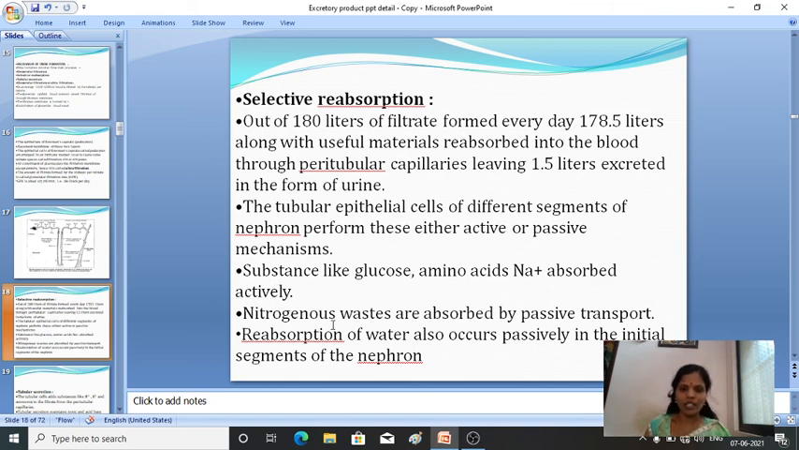So generally the tubular epithelium cells of different segments of the nephron perform either active or passive absorption. What are the things absorbed actively? Substances like glucose, amino acids and sodium are absorbed actively. Then nitrogenous waste is absorbed by passive transport. Reabsorption of water also occurs passively in the initial segment of the nephron. Further, it is reabsorbed again.